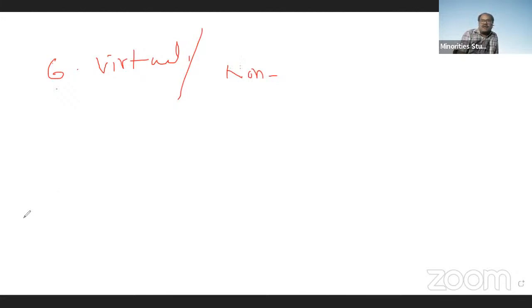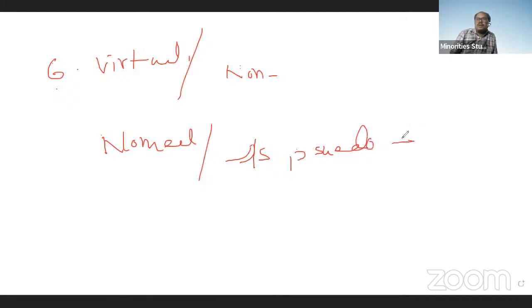It is known as non-real or pseudo image or virtual image. It is also called a pseudo image.